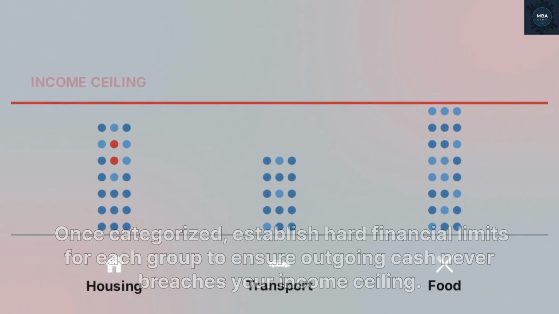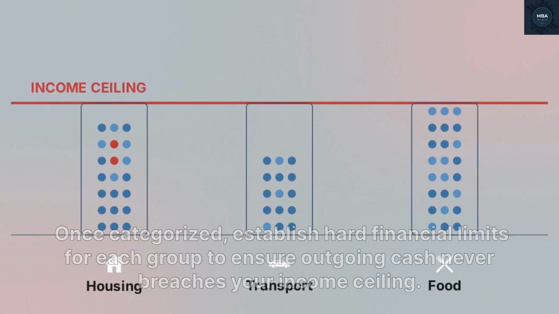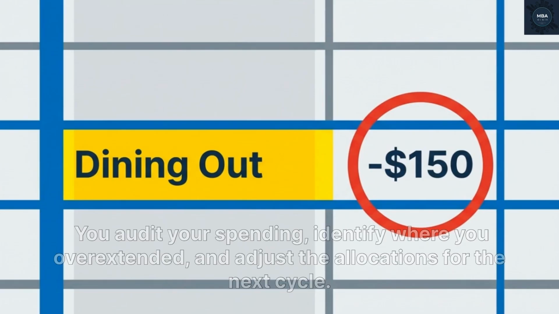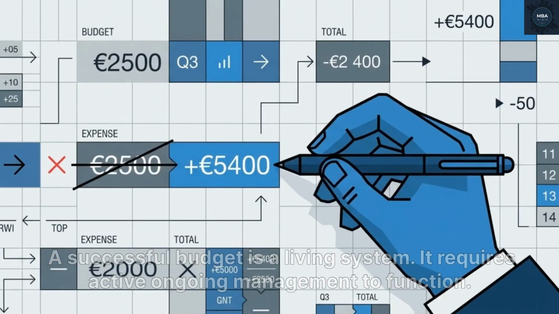Once categorized, establish hard financial limits for each group to ensure outgoing cash never breaches your income ceiling. At the end of the month, you conduct an executive review. You audit your spending, identify where you overextended, and adjust the allocations for the next cycle. A successful budget is a living system. It requires active, ongoing management to function.